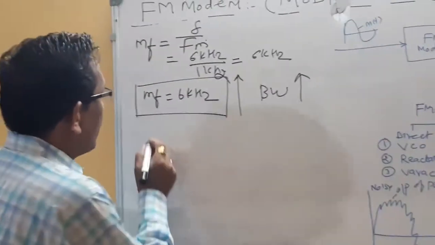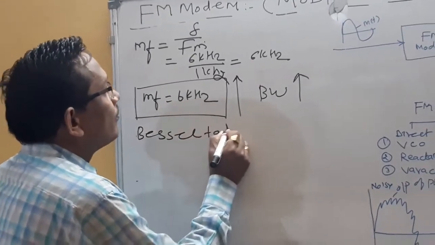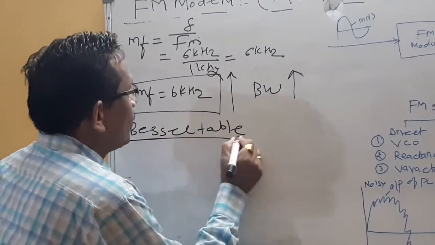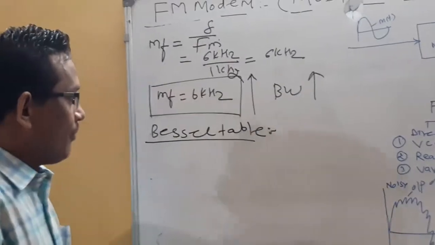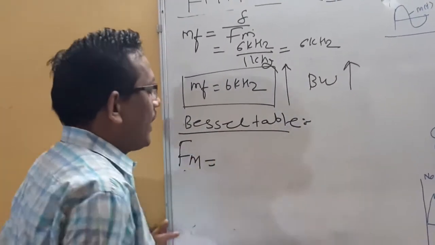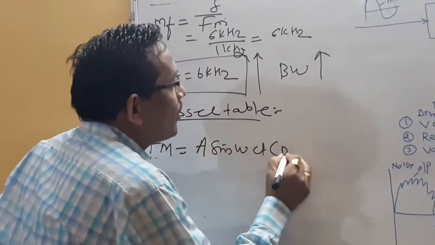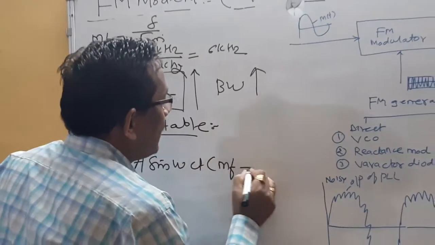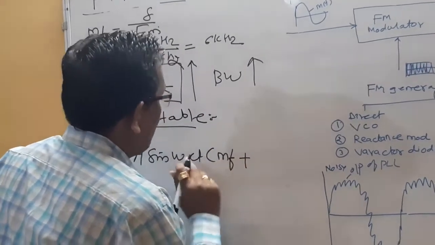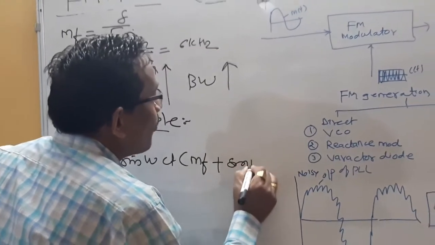So for that case, I will refer to the Bessel table. Why does this Bessel table come into the picture? Basically, if you obtain the equation of FM, that equation is sine of omega ct plus modulation index into sine of omega mt.